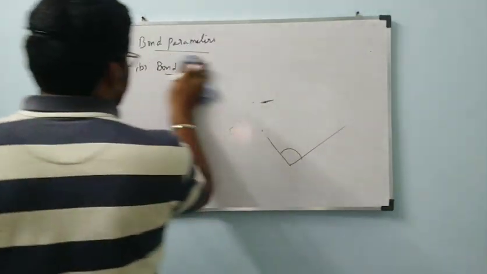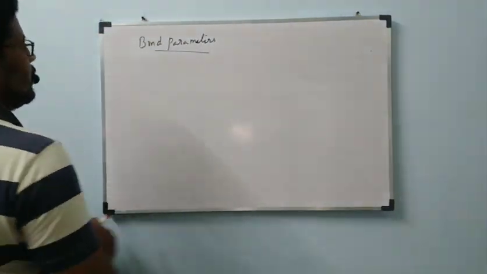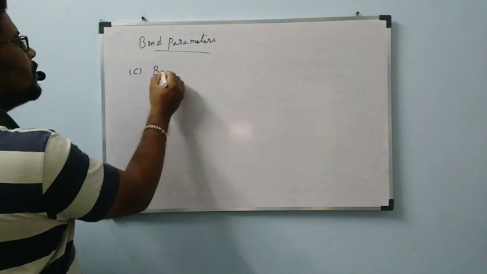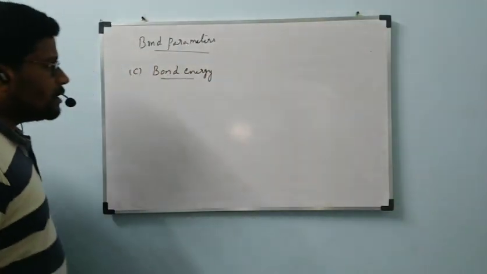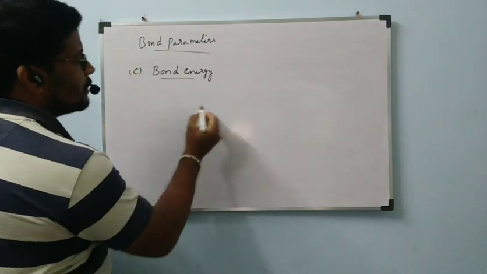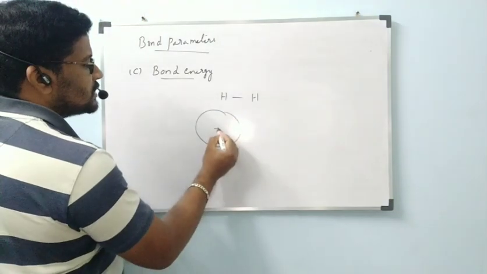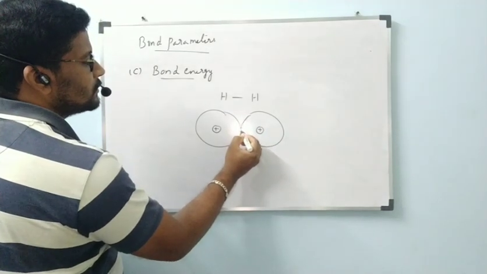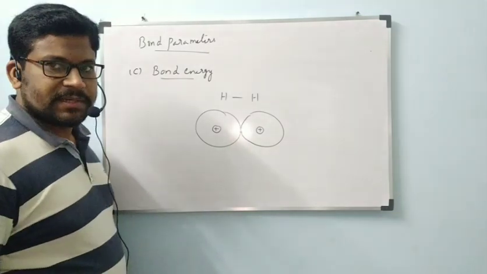Next, the final one under bond parameters, that is the third one, bond energy. Bond energy is defined as follows. Let us consider the H2 molecule. This is a hydrogen nucleus and this is a second hydrogen nucleus. They are sharing this electron pair. Now this is a hydrogen molecule which is present.